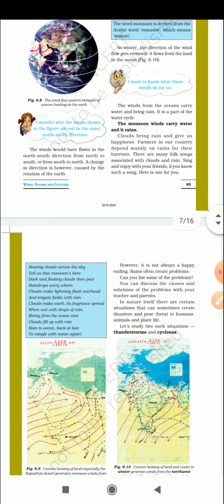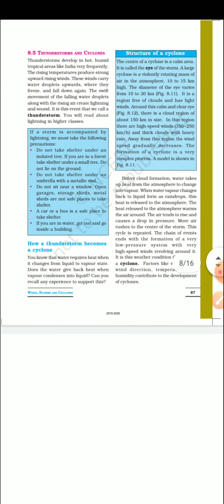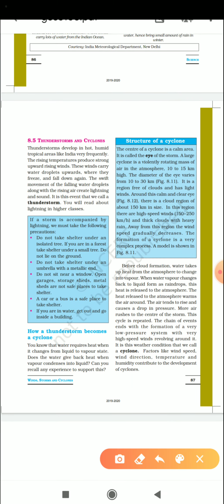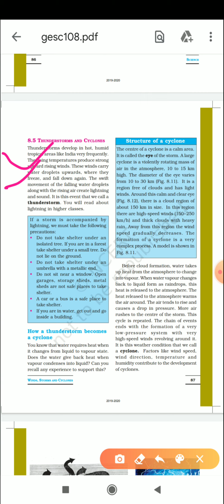Okay, so in yesterday's class we discussed how thunderstorms and cyclones are generated. Let me summarize this again. As you know, thunderstorms develop in hot, humid and tropical areas. As I told you, India very frequently gets these thunderstorms. In the case of a thunderstorm, the temperature rises, and when the temperature rises, the air around it gets warmer and goes upwards.